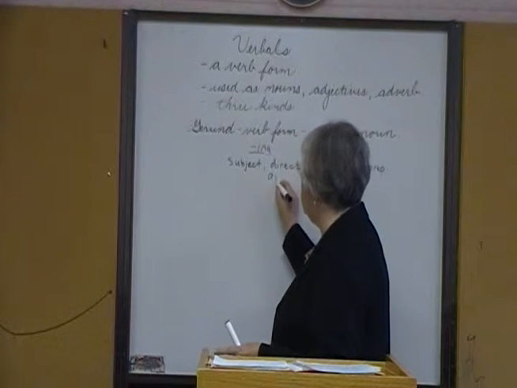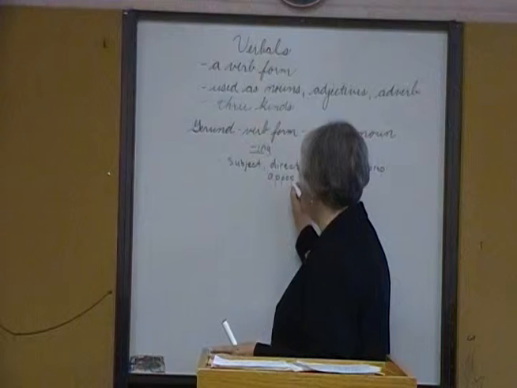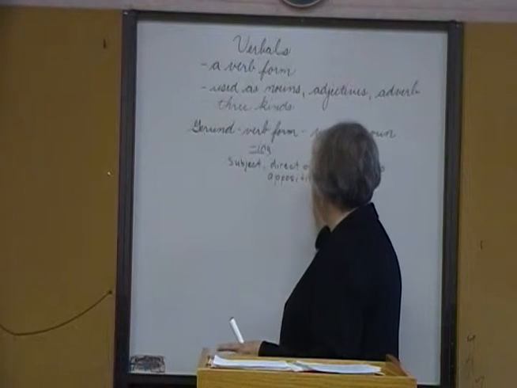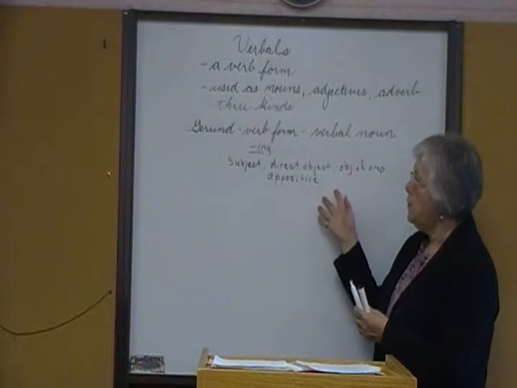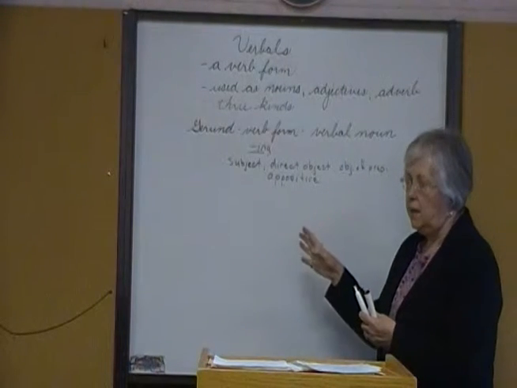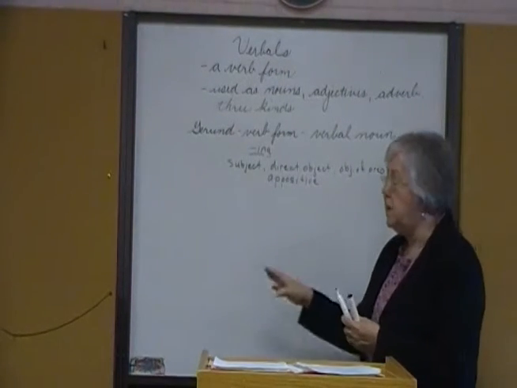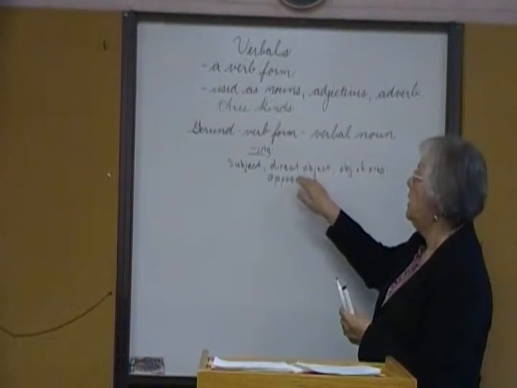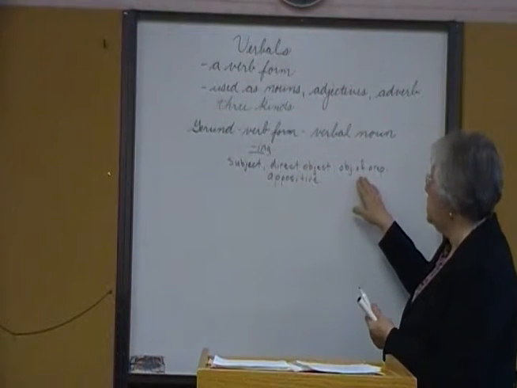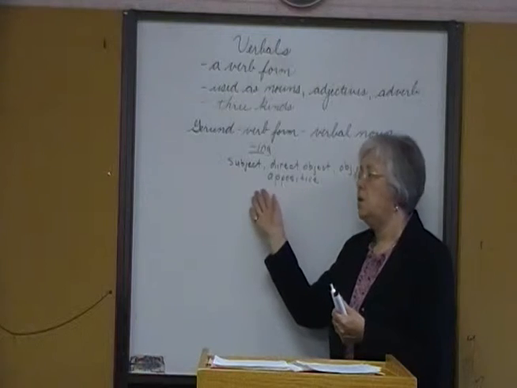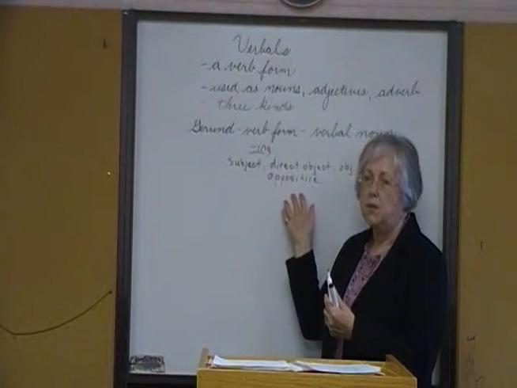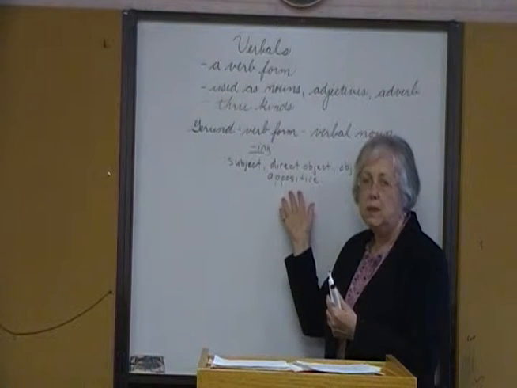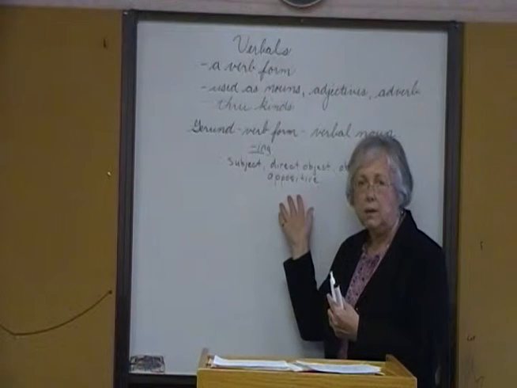Now, we haven't touched too much on appositives just yet, but we will in a future lesson. So those are what gerunds can be. It's a verb form ending in ing, and since it's a verbal noun, it can be the subject, a direct object, it can be object of a preposition, and it can also act as an appositive. Now, an appositive is just a noun that identifies another noun. But as I said before, we'll get into appositives a little later on.